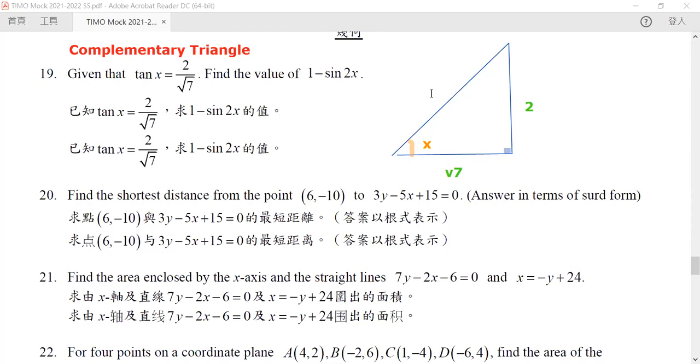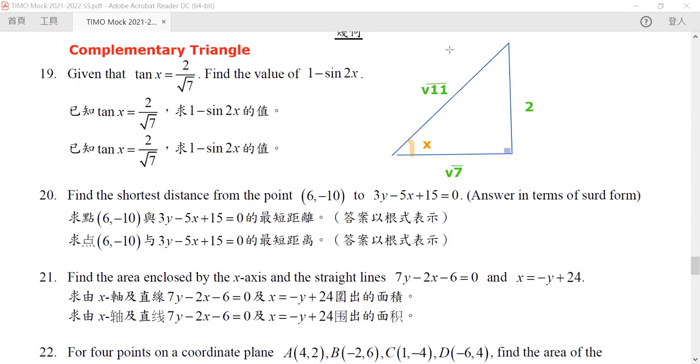If it is 2 and this is √7, then definitely our tangent x is equal to 2/√7. But if that's the case, then we can find our hypotenuse. Our hypotenuse will be equal to √11. So this is our complementary triangle.